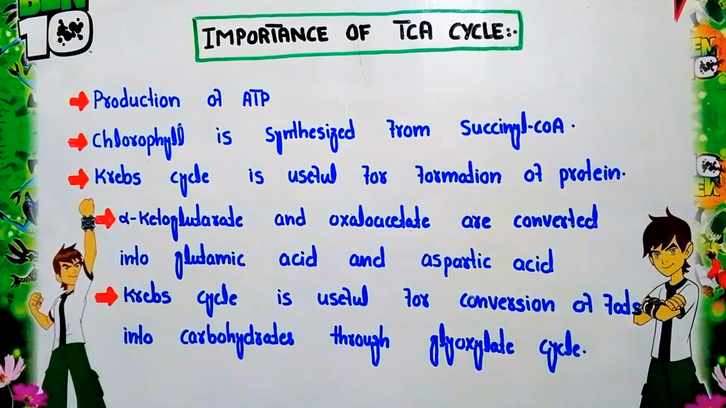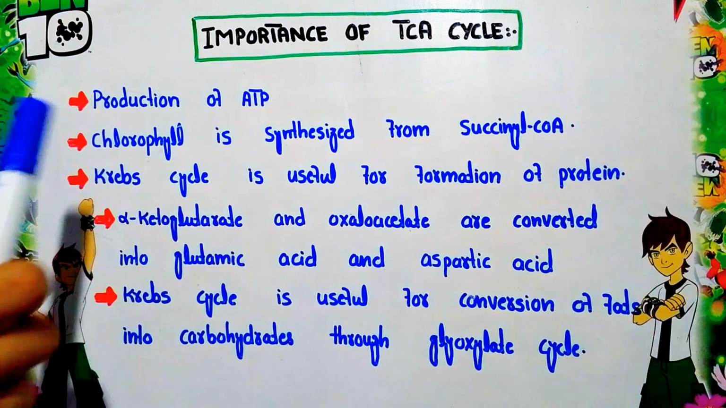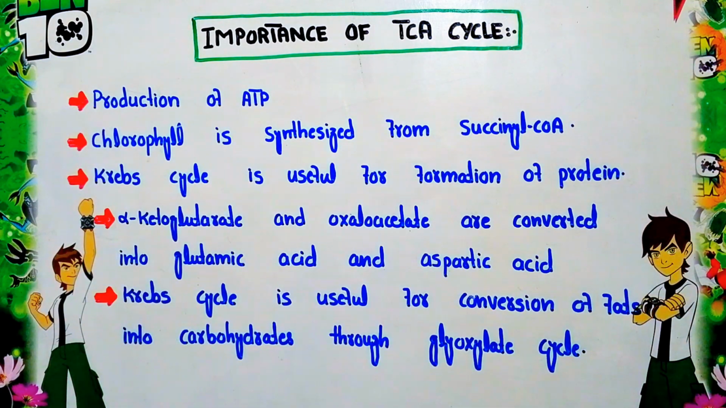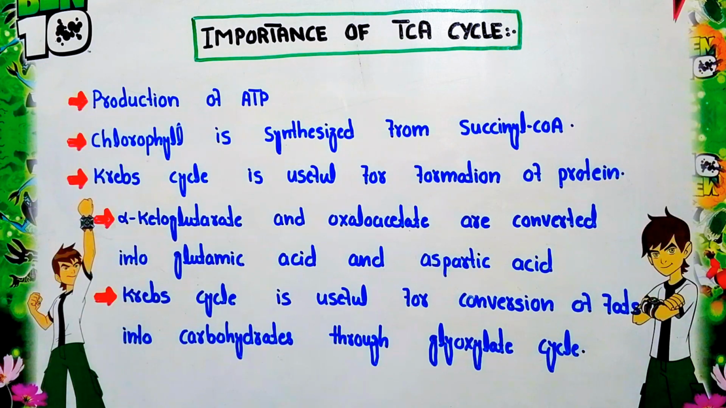So finally, what is the importance, or the function, of the tricarboxylic acid cycle? The first importance of the TCA cycle is the production of ATP, as we have discussed in the energetics of the tricarboxylic acid cycle. In each cycle of the TCA cycle we will get 10 ATP. This ATP is utilized in various activities of the living organism.